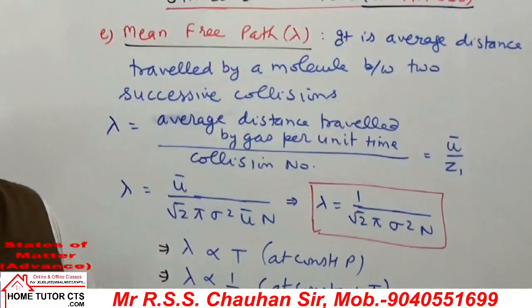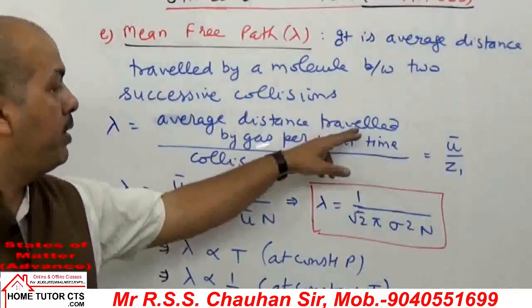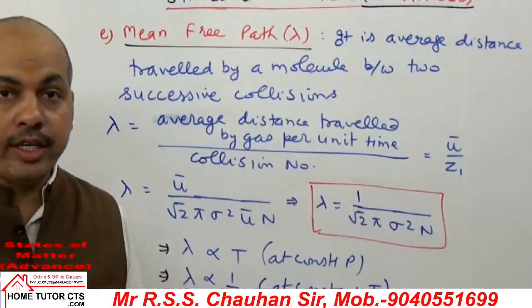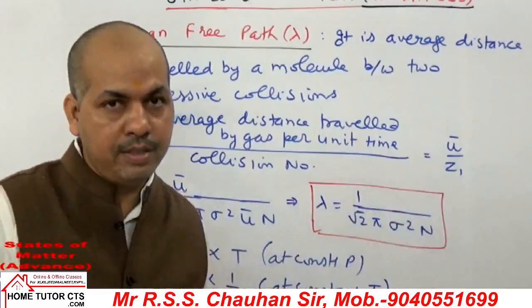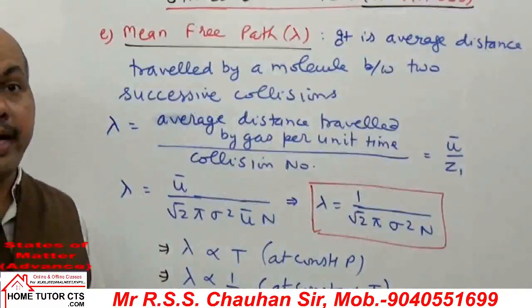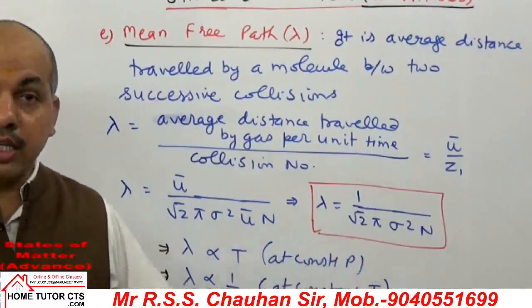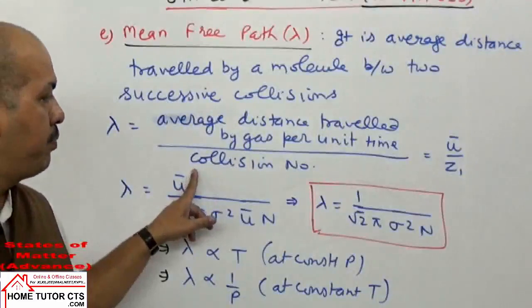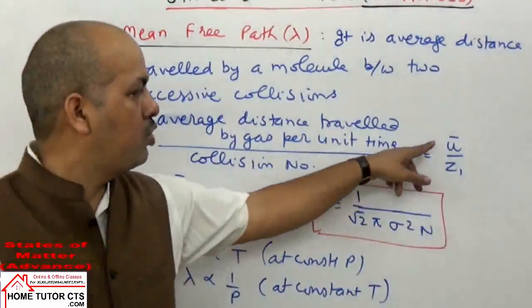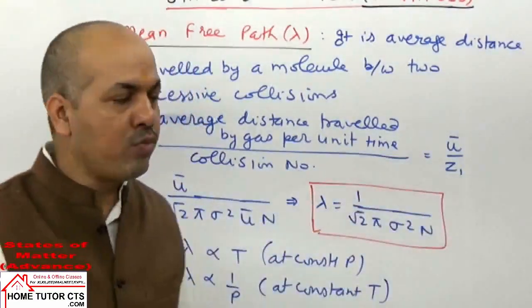So how to find this value relation wise? It is average distance traveled by the gas per unit time. It is same as average speed. It is average speed by number of collisions that a molecule can undergo with other molecules per unit time. That is collision number. It is so u bar upon z1.